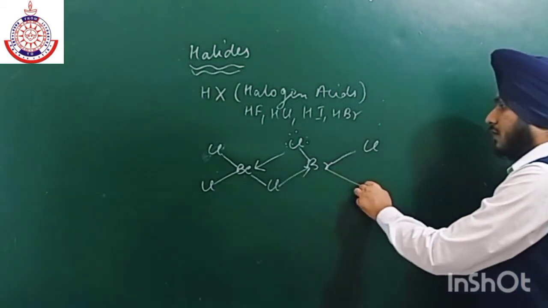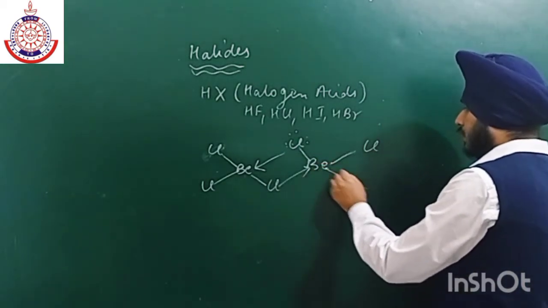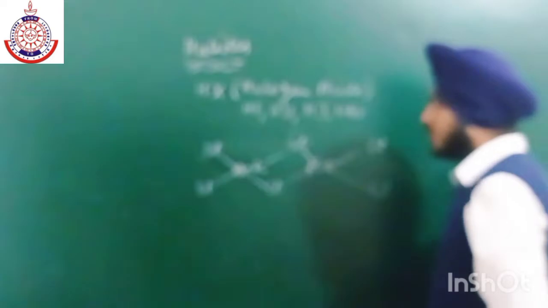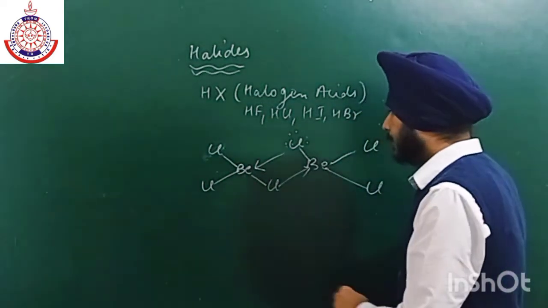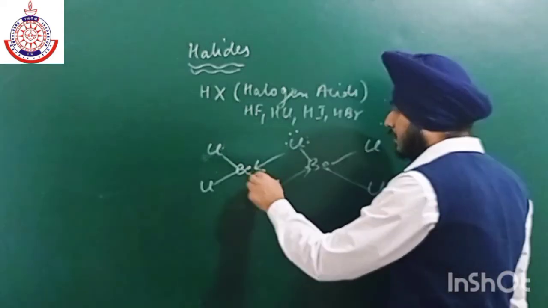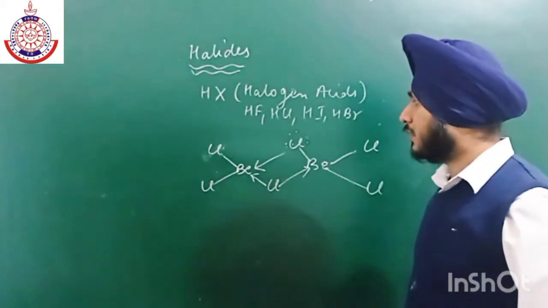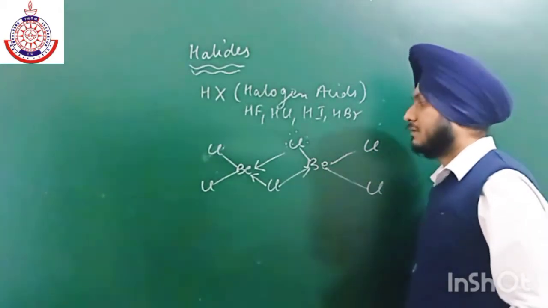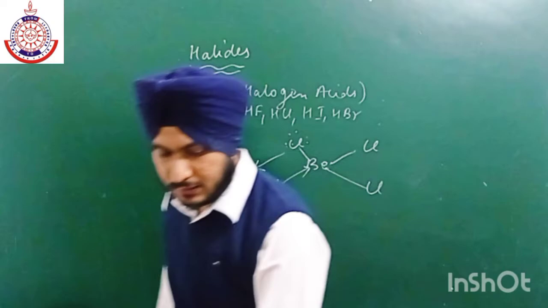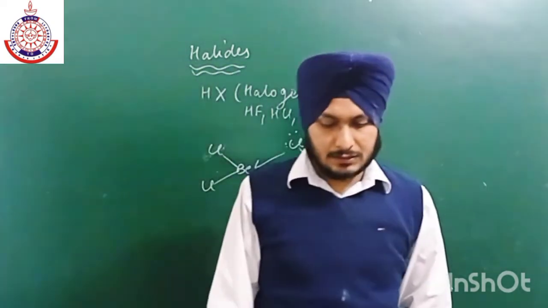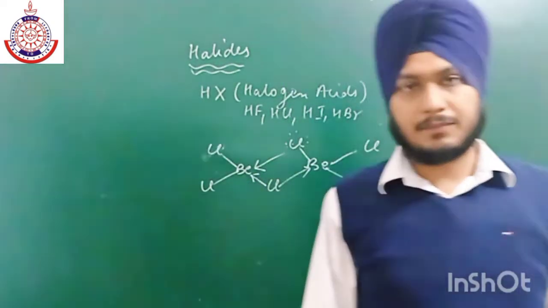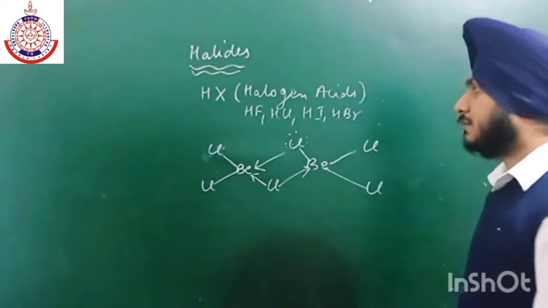Similarly here we also have Be and chlorine. So there are two covalent bonds and two coordinate bonds present in each unit of beryllium chloride.